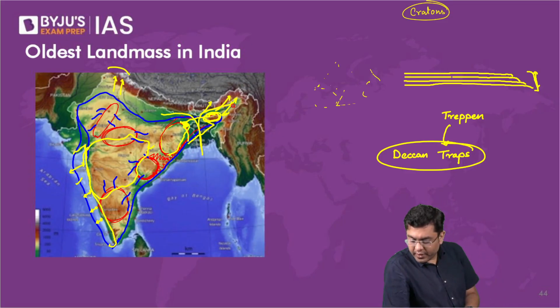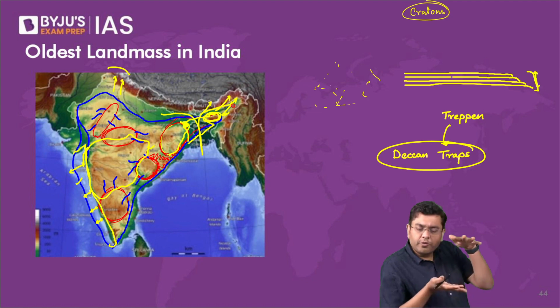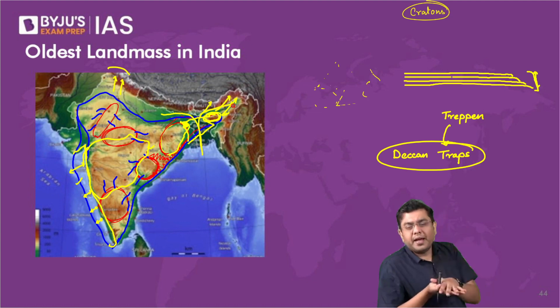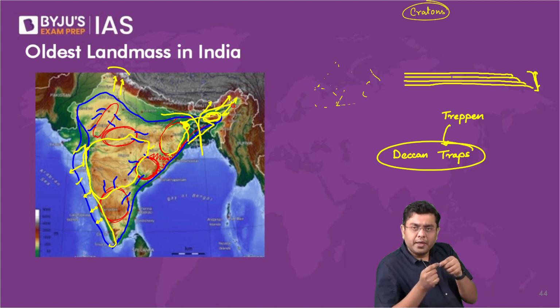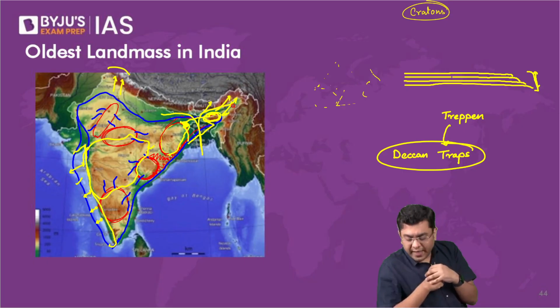Was Madagascar part of the Indian subcontinent? Absolutely yes. Kankars are basically the calcareous concretions, in the sense that when you have the older deposits, when they lie in the same region for a long period of time, few of them will get together due to the calcium that is present in them. Calcium has a binding property. They will form slightly larger concretions or larger accumulations. That is kankar.